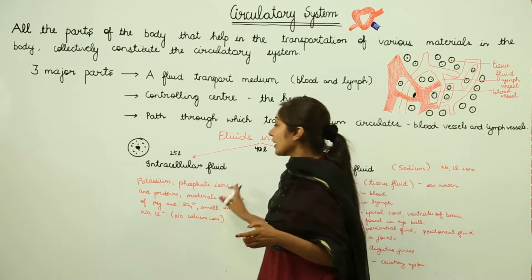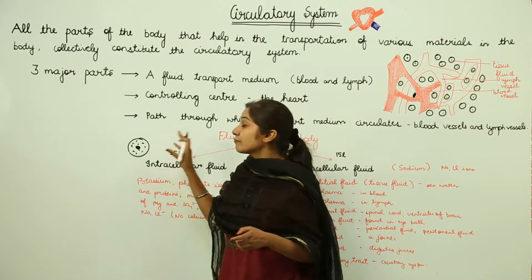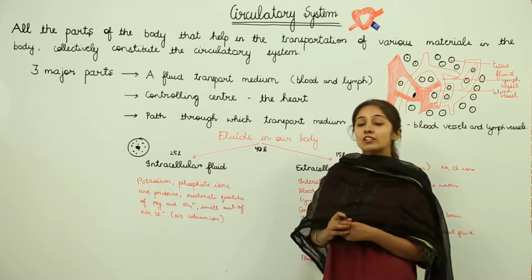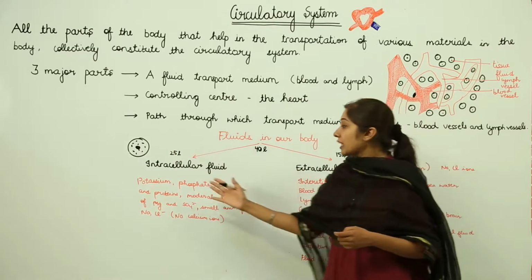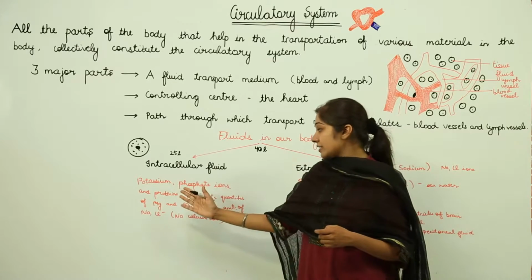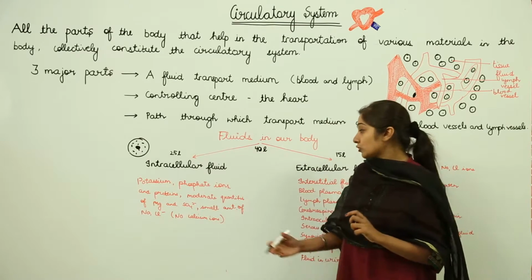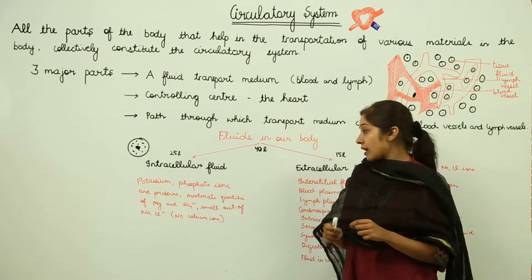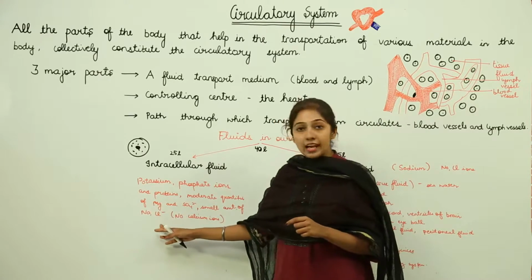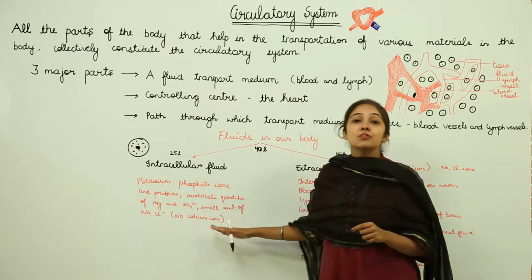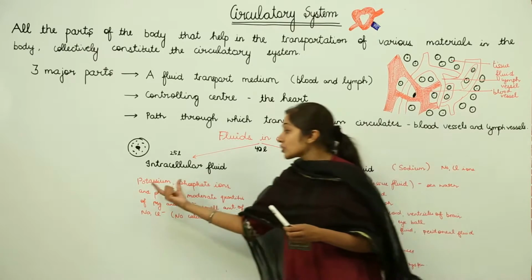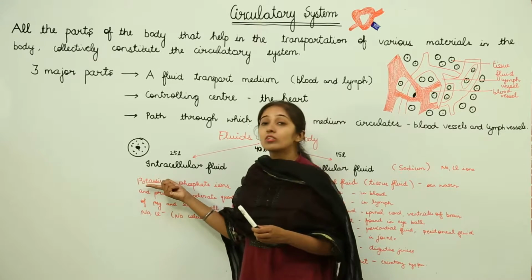Then if we talk about intracellular fluid, the fluid that is there within the cell, what is the composition of that sort of a fluid? It is rich in potassium, phosphate ions and proteins, and there are also moderate quantities of magnesium and sulfate ions, right? And very small amounts of sodium and chlorine ions. There is no calcium ion. So the composition of intracellular fluid is such that potassium is the main intracellular cation.